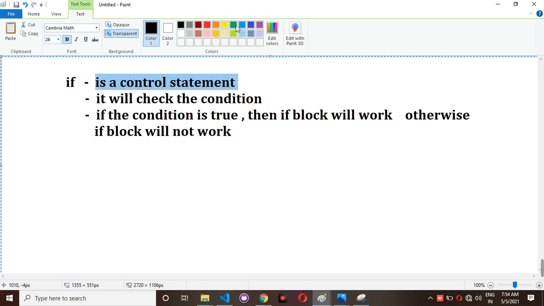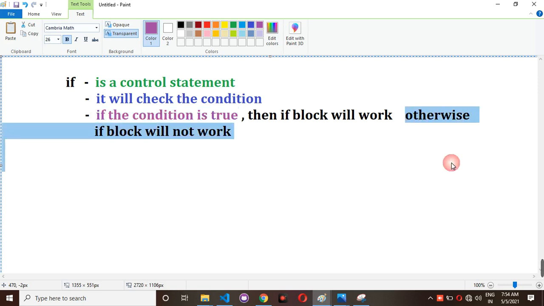Again I am repeating, if is one of the control statements. It will check the condition. If the condition is true, then the if block will execute. If the condition is not true, then the if block will not execute.